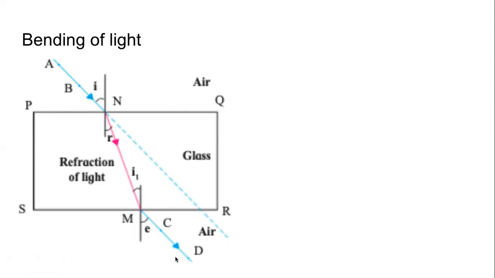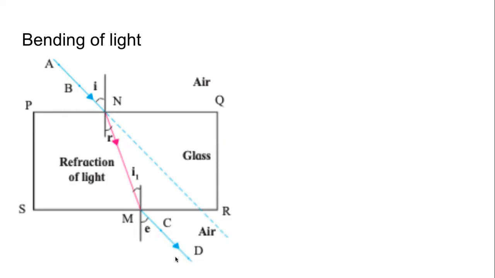So whenever light is transitioning from one medium to another medium of different densities, it will either move towards the normal or it will move away from the normal. When the light travels from a lighter medium or a rarer medium to a denser medium, it will bend towards the normal. When light travels from a denser medium to a rarer medium, it will bend away from the normal.